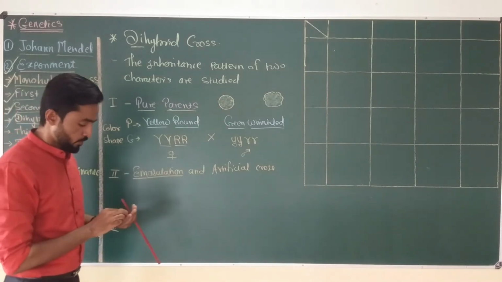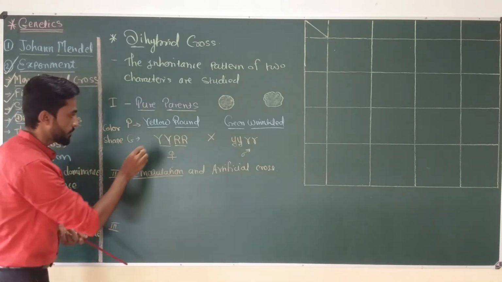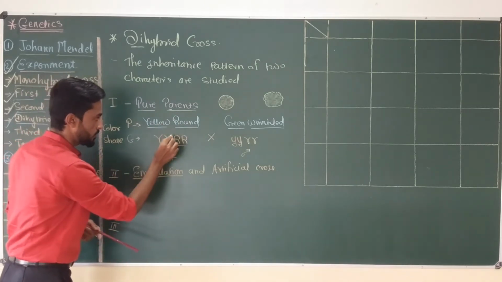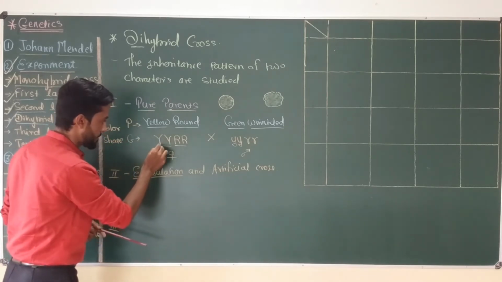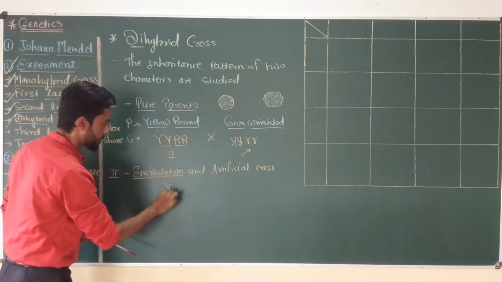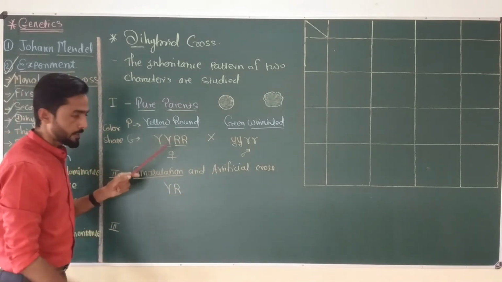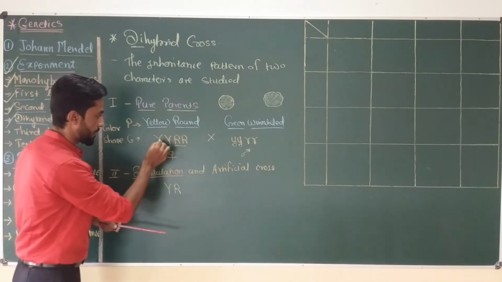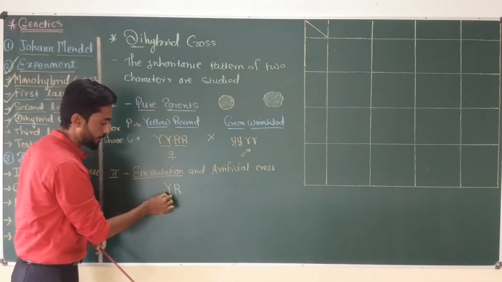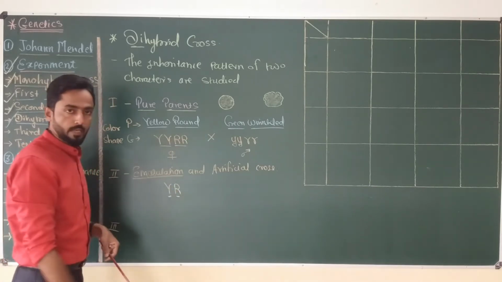So what is the phenotype and genotypic ratio of the F1 generation? Here you can find this yellow round type of a parent produce single type of a gamete, capital Y and capital R. We know that the allele pair segregate to produce gametes. So this capital Y produce single type of gamete, that is Y, and capital R produce R type of gamete.